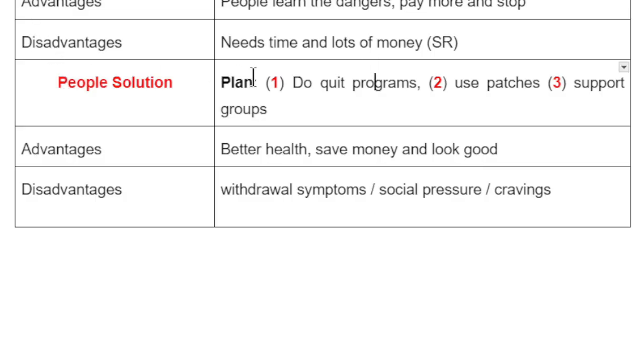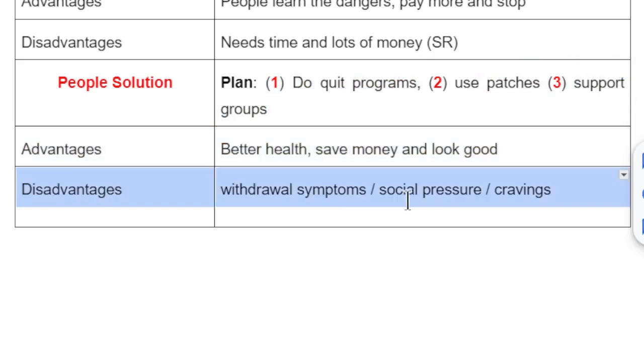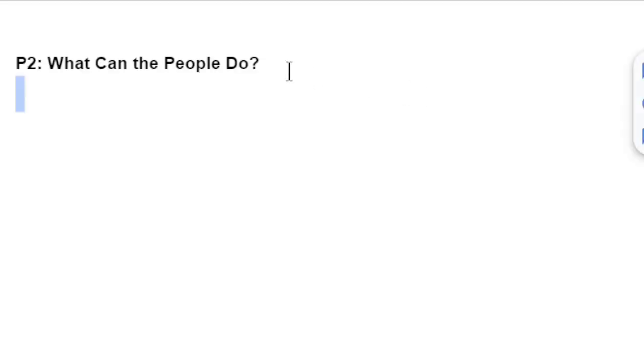Now let's write the second paragraph, people solutions, what we can do. People solution. The first is to do quit smoking programs. Use smoker patches and join support groups. These are the advantages we will write about, and these are the disadvantages we will also include at the end of the paragraph. Paragraph 2.